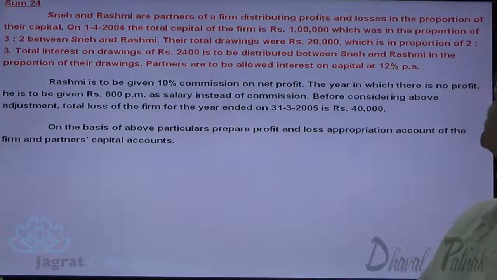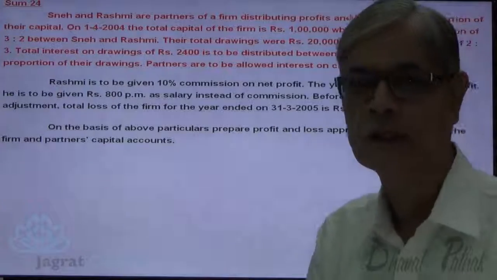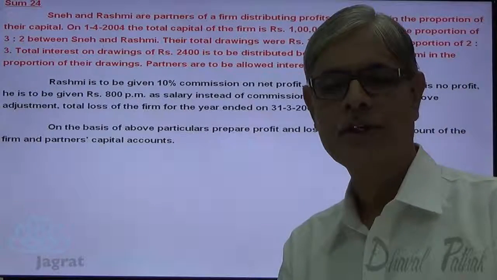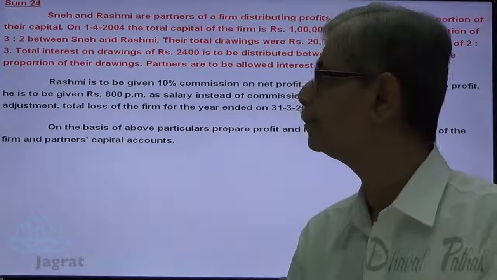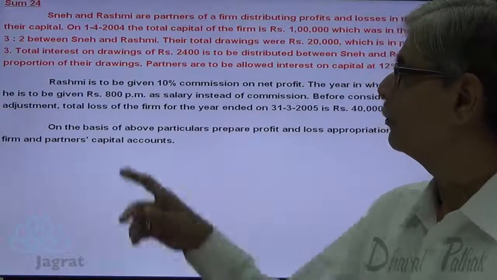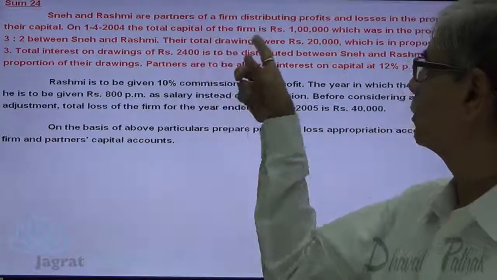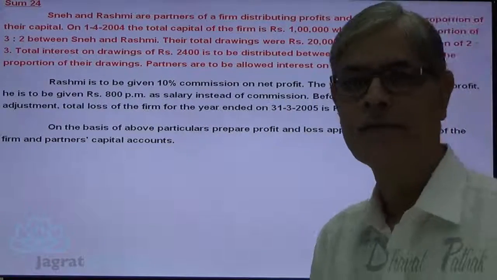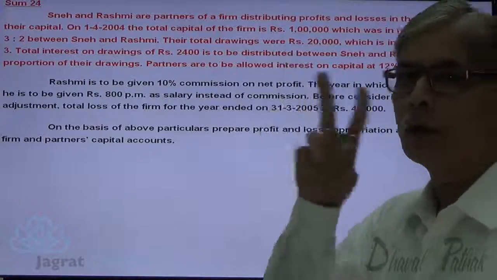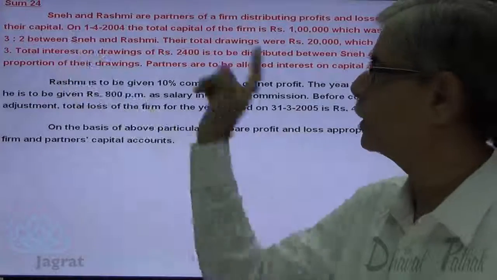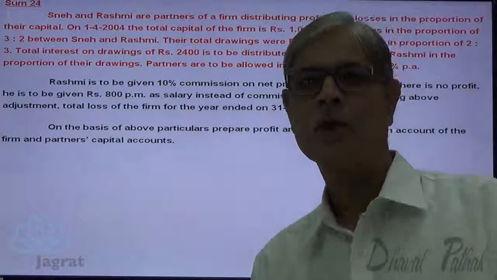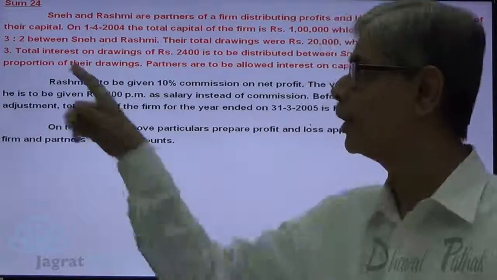distributing profit and losses in the proportion of their capital. So they are sharing profits and losses in the proportion of their capital. On 1/4/2004, total capital of the firm was rupees 1 lakh. Total capital of both the partners is 1 lakh, which was in the proportion of 3:2 between Sneh and Rashmi.